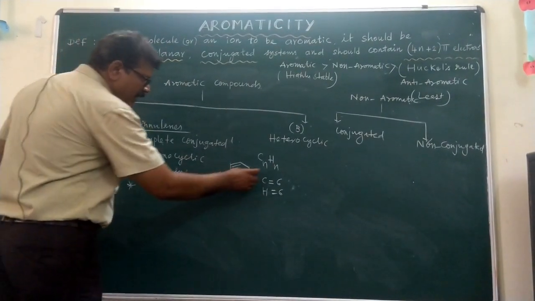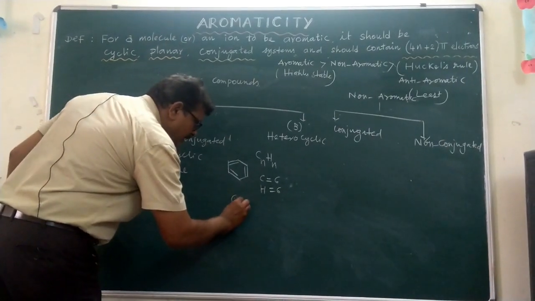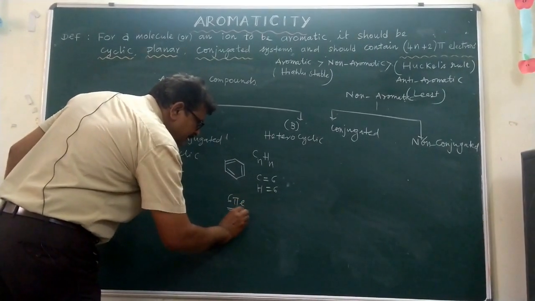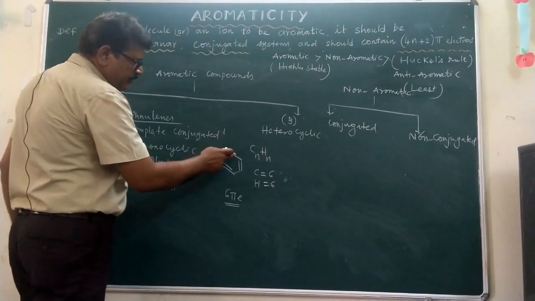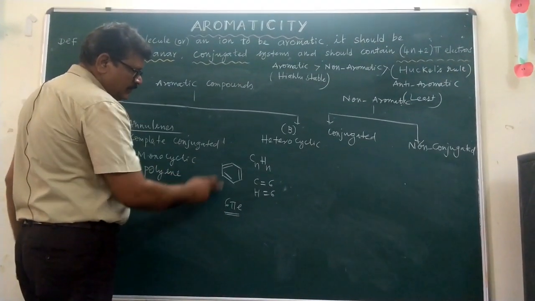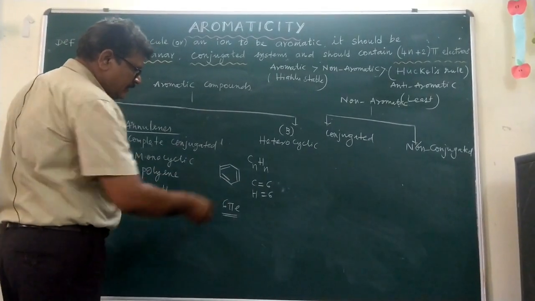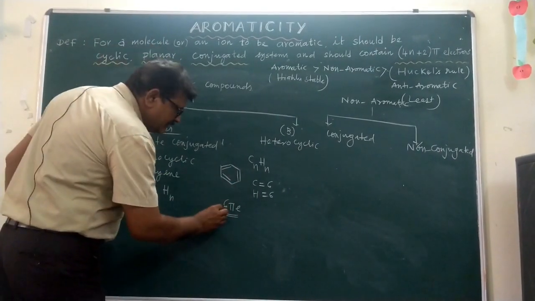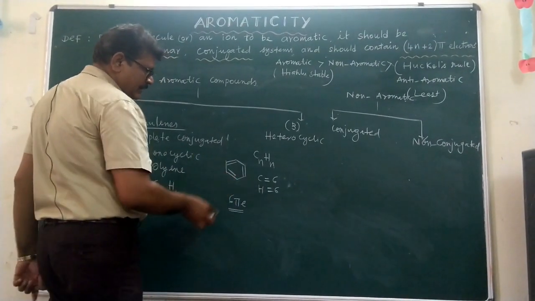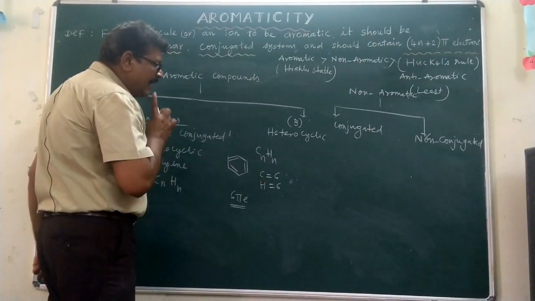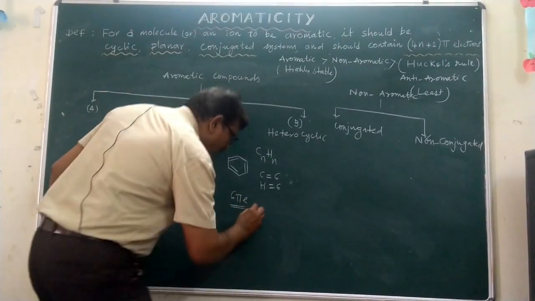Benzene is the aromatic compound which satisfies all the rules: cyclic structure, planar, sp2 hybridized carbon at the corners, and delocalization of pi electrons. It also satisfies Huckel's rule, with 6 pi electrons. It is one kind of annulene, an aromatic compound.